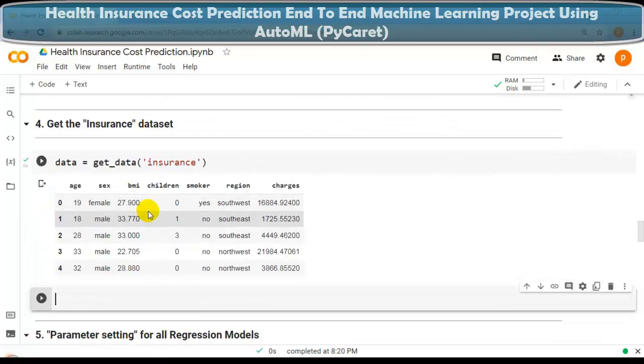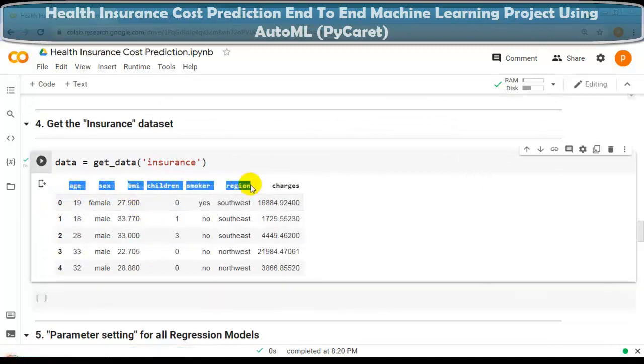As you can see over here, our dataset. These are our features and this is our target variable, charges. With the help of age, sex, BMI, children, smoker and region, we are going to predict these charges. As you can see over here, our target variable is continuous, so this is a regression problem. This way we can use a particular dataset from PyCaret that you can see over here.